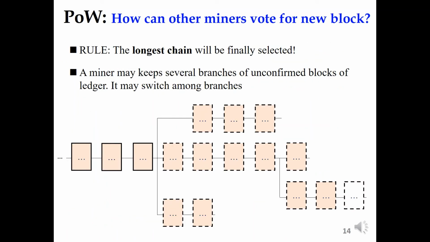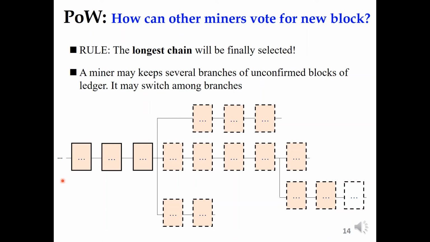Okay. The rule of the network is that the longest chain will be finally selected. Therefore, during the mining task, the miners may keep several branches of unconfirmed blocks of the ledger, and during their work, they may switch among the branches.